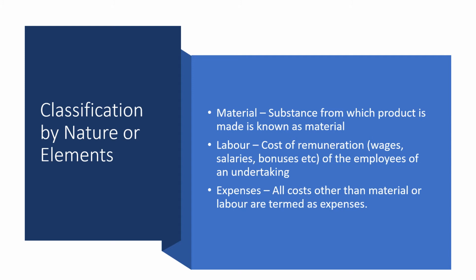So the entire cost which is incurred on the payment to the workers of the undertaking is called labor cost. Third one is expenses. All other costs other than the material and labor cost are termed as expenses. So on the basis of nature or elements of cost, cost is categorized as material, labor and expenses.